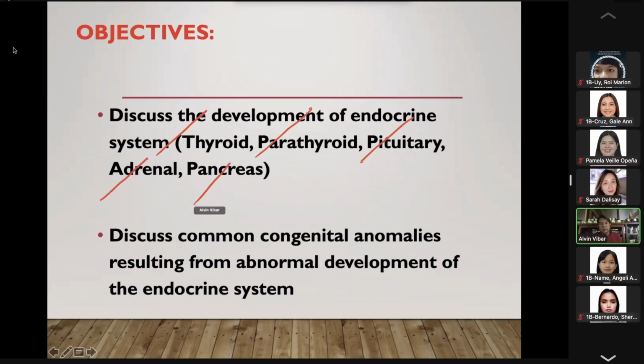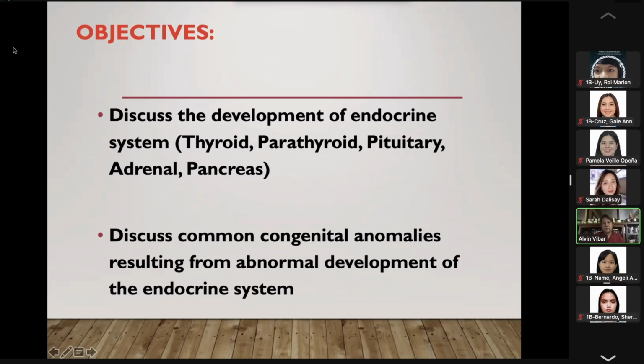The development of the male gonad testis and the female gonad ovary were already mentioned during the previous lecture. And we're going to discuss common congenital anomalies resulting from abnormal development of the endocrine system.